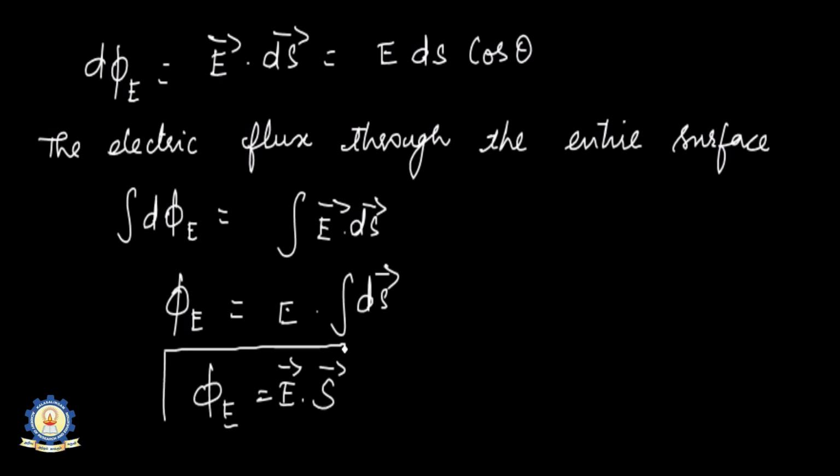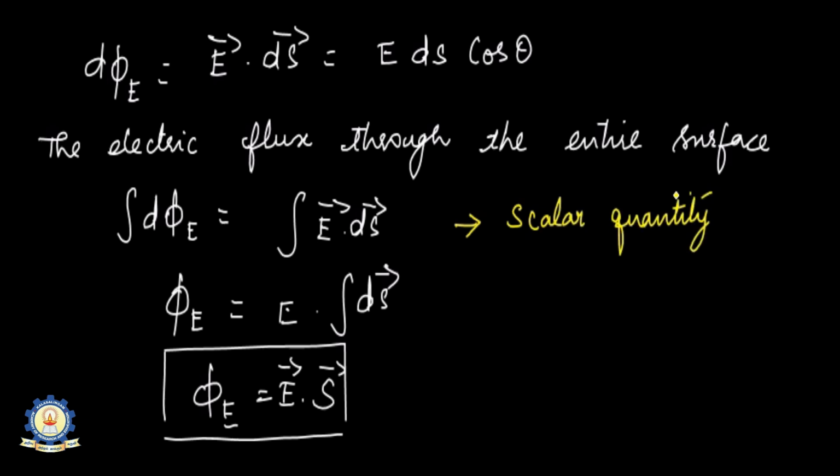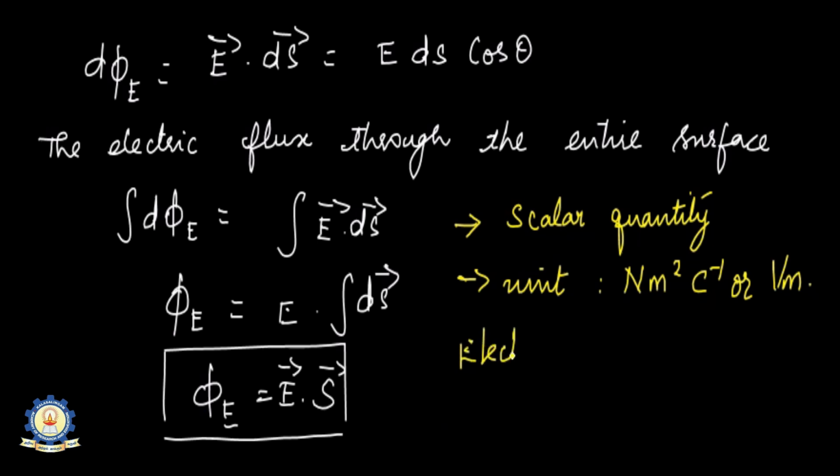So E vector you get outside, and the integral of ds gives you the entire surface. So this is the electric flux through the entire surface. This is a scalar quantity, and the unit of this electric flux will be Newton meter square Coulomb inverse or volt meter. This electric flux is the basis for Gauss law.